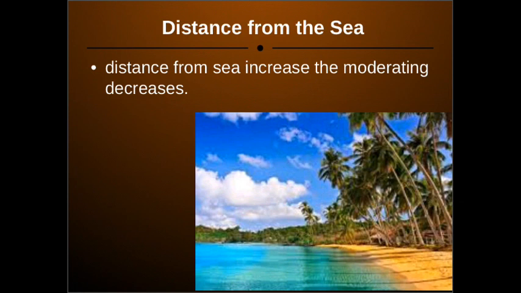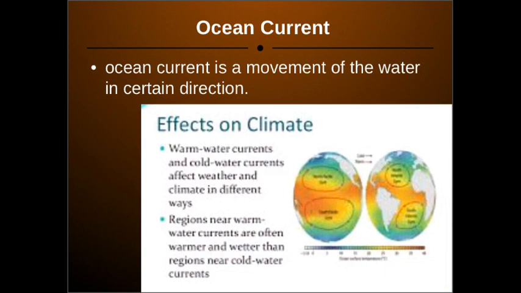Okay, the next one is ocean current. An ocean current is a movement of water in a certain direction, which we see in the ocean. Now how does it affect the climate? The warm water current and cold water current affect the weather and climate in different ways.